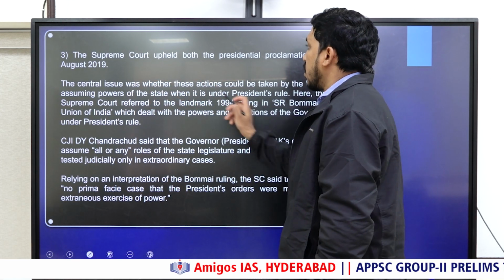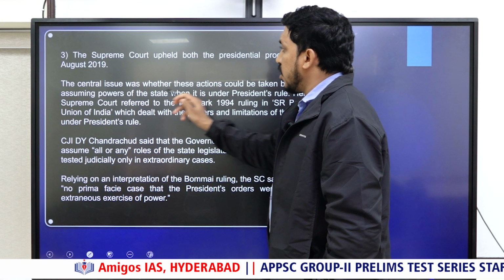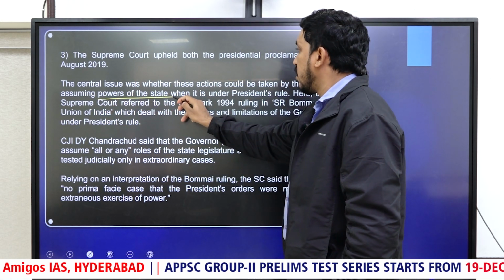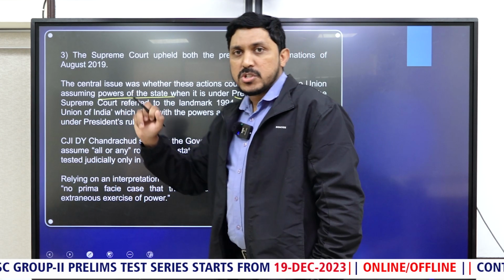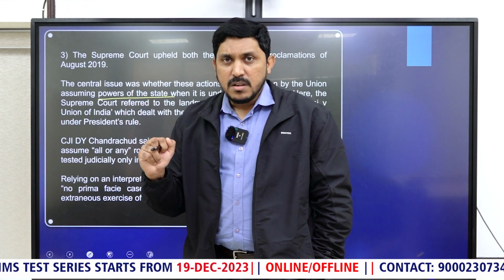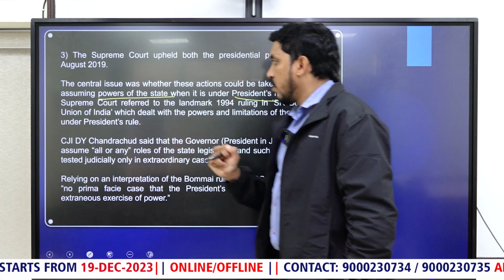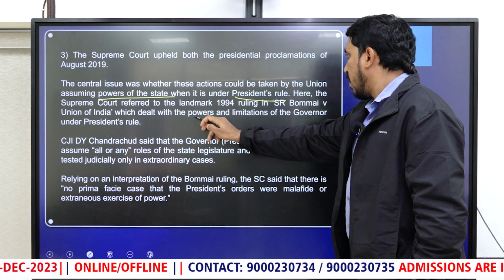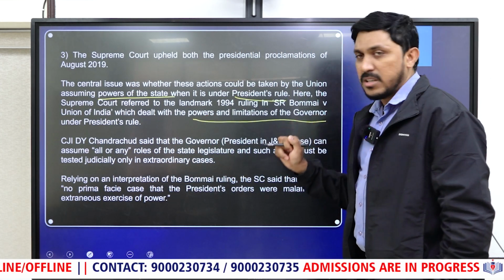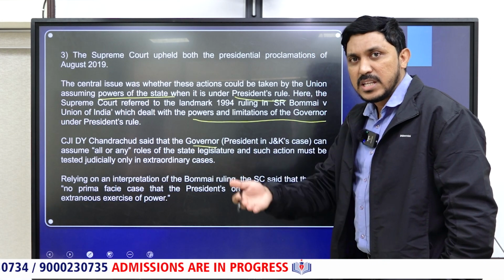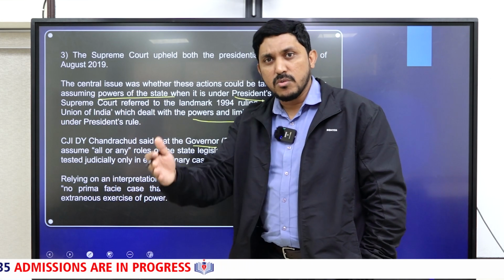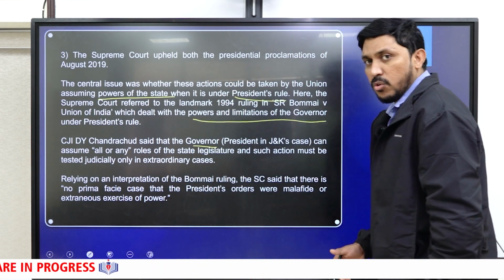The central issue was whether these actions could be taken by the Union, assuming the powers of the state when it is under President's rule. The Supreme Court discussed the S.R. Bommai versus Union of India 1994 case, which talks about President's rule. Okay, in this, there are powers and limitations of the governor under President's rule. The CJI has said that, in the case of Jammu and Kashmir, because governor's rule was over, now President's rule was there.